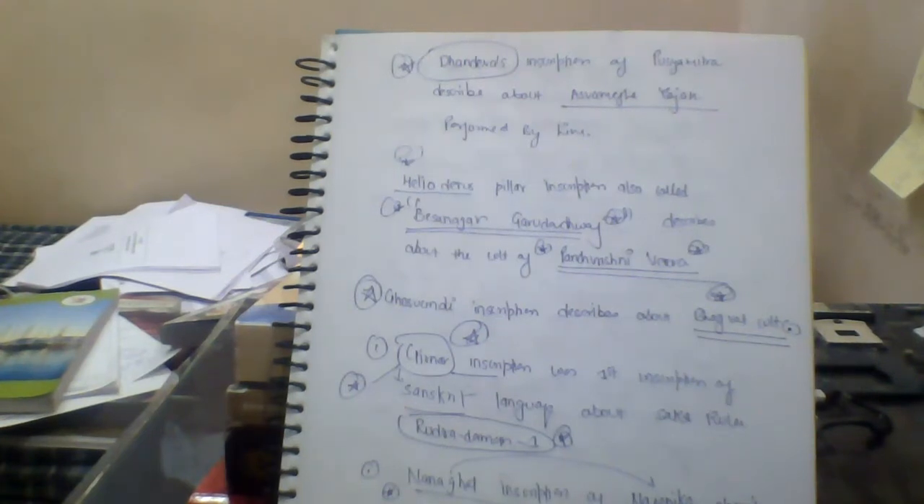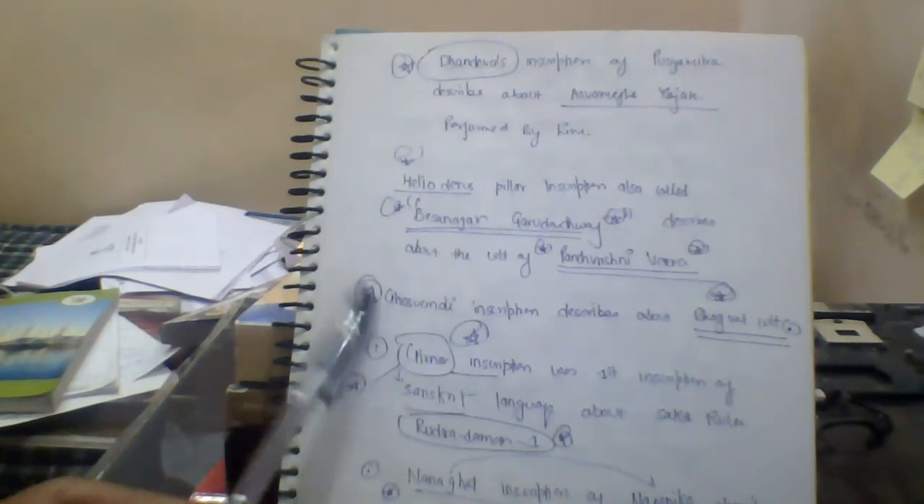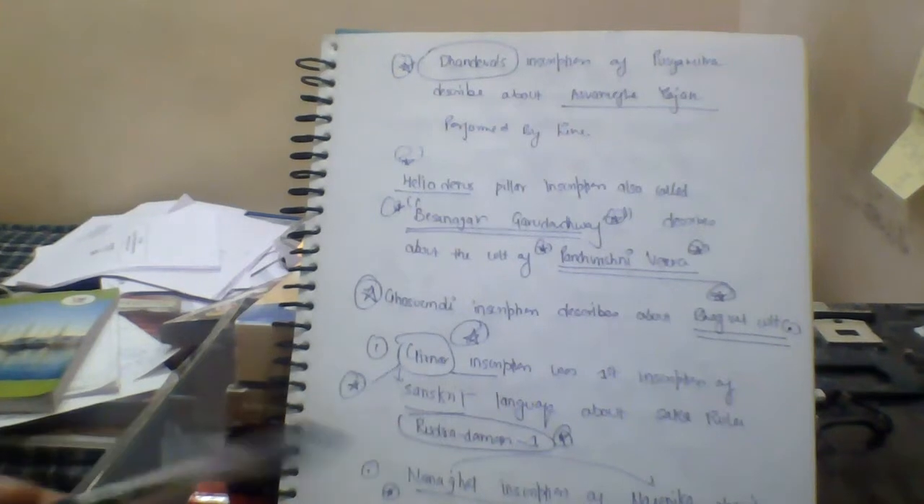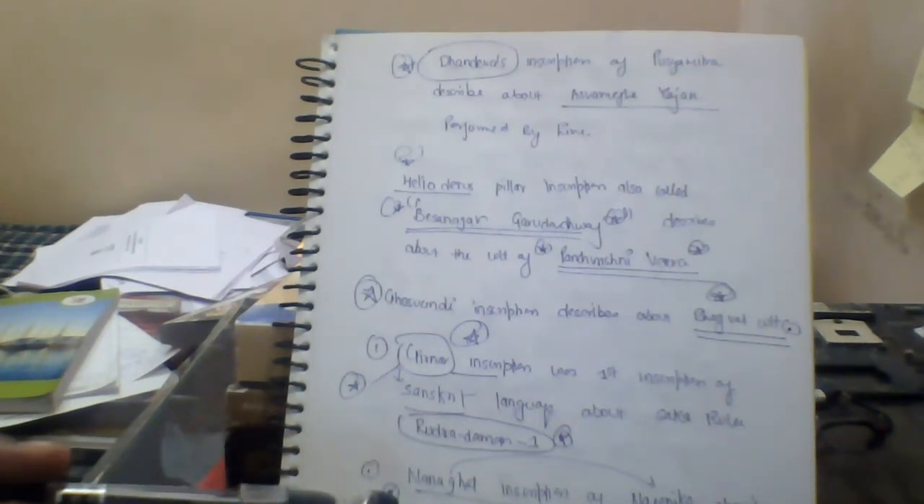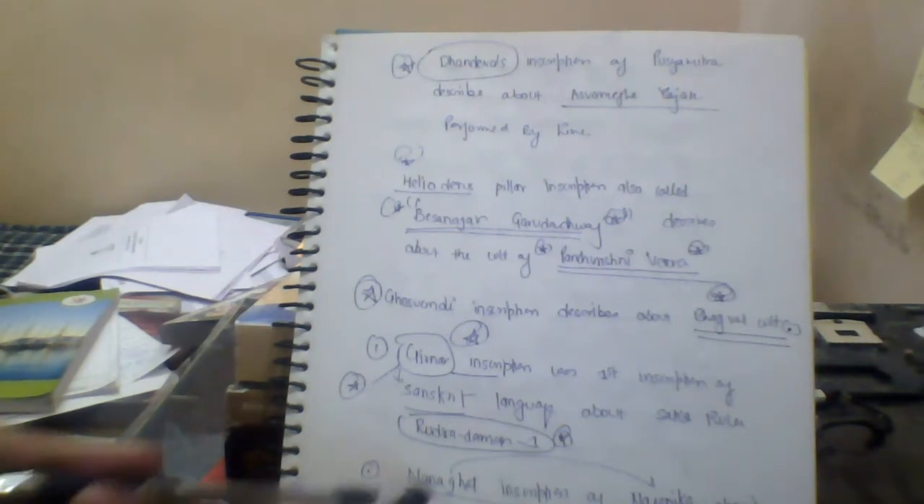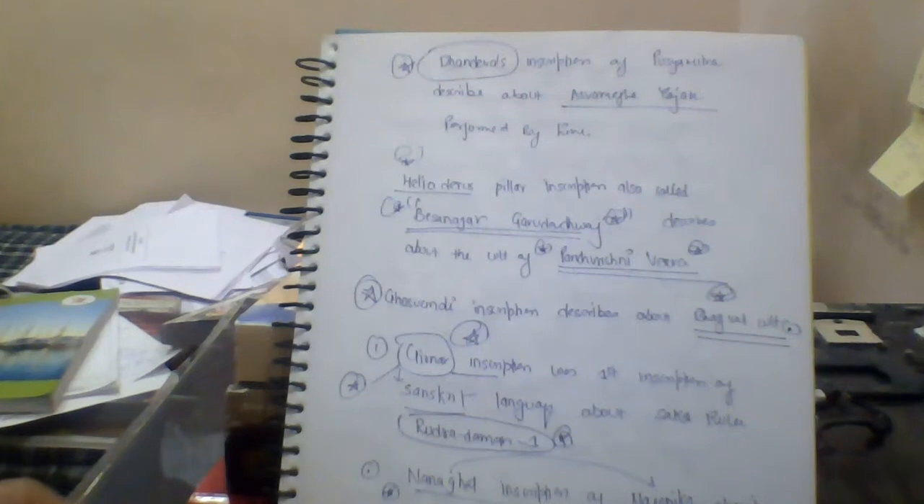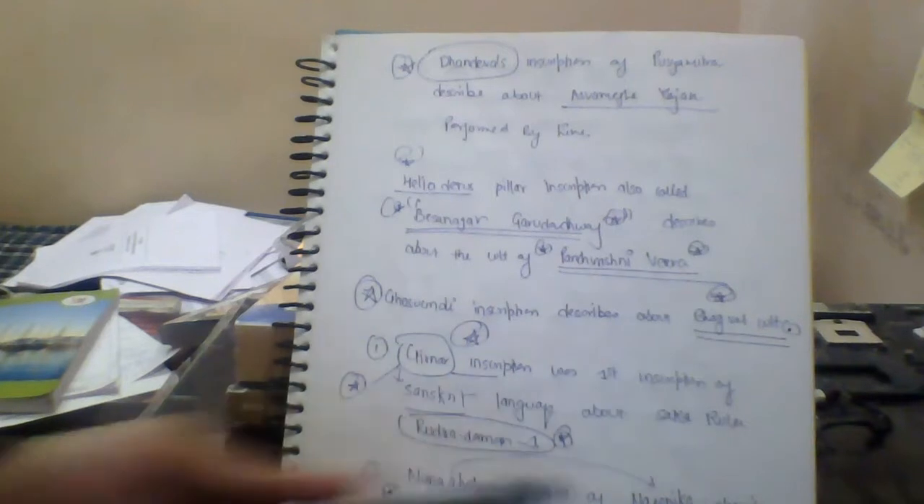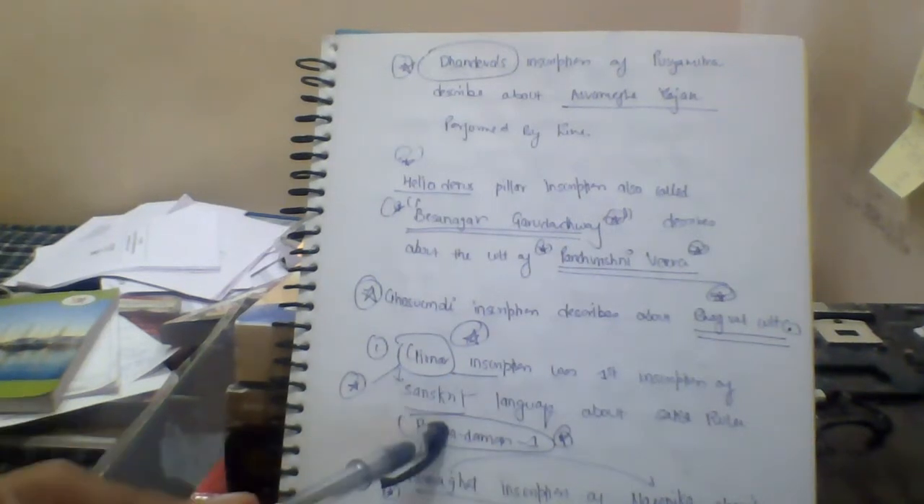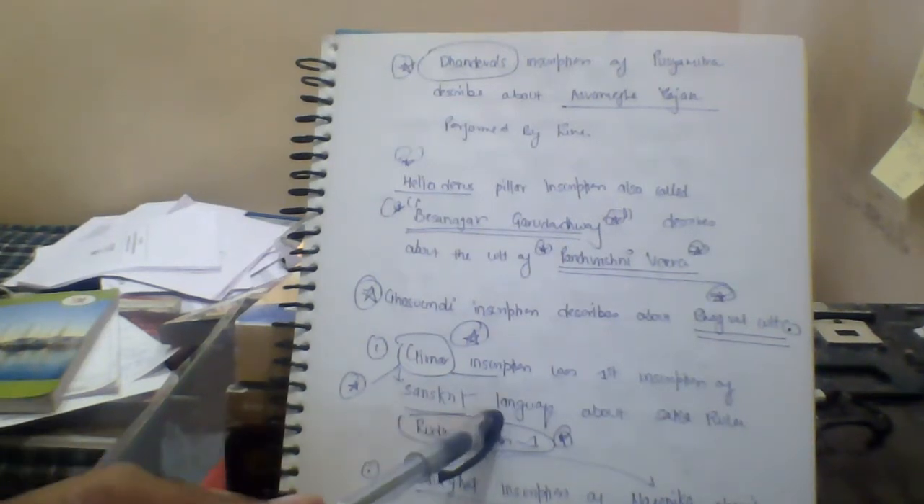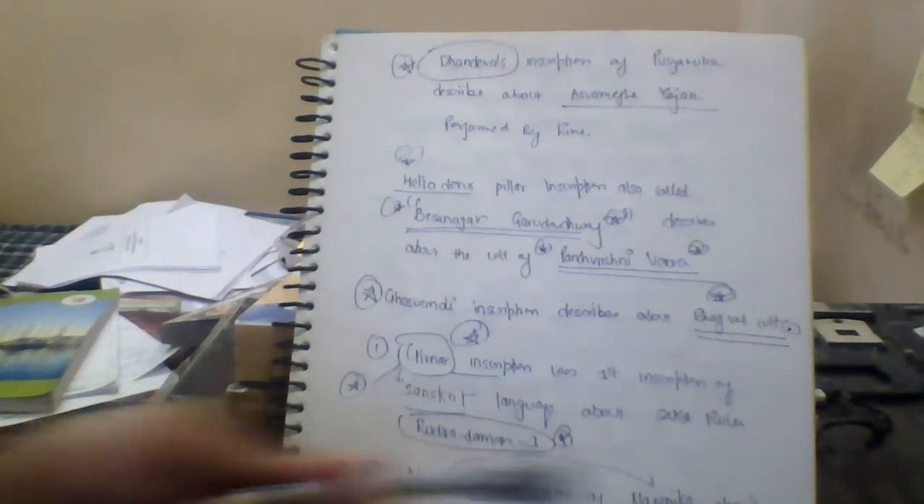Then there are also other inscriptions that tell us about very different things. For example, the Nanaghat inscription of Naganika describes Satakarni I. The Rudradaman Junagadh Girnar inscription was the first inscription in Sanskrit, about the Saka ruler Rudradaman.